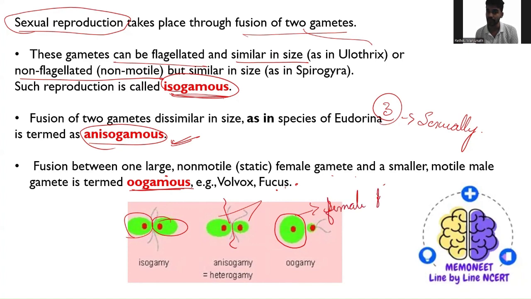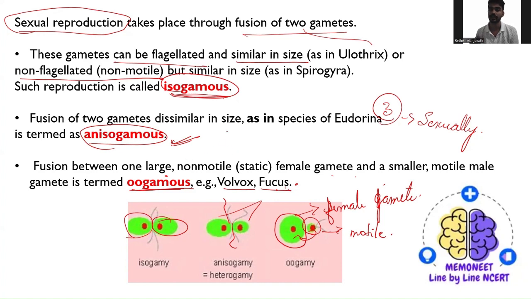In some of the species, the female gametes will be large and non-motile, that is, absence of flagella, whereas male gametes will be small and motile, that means presence of flagella. Both gametes fuse together to give rise to a new algae. Such examples you can see in Volvox and Fucus.